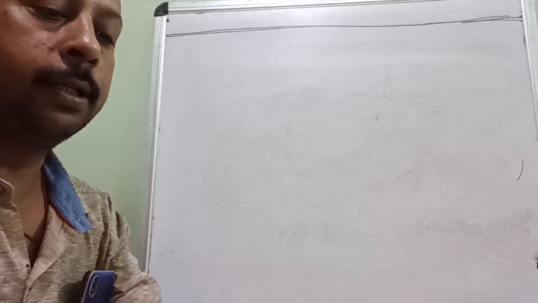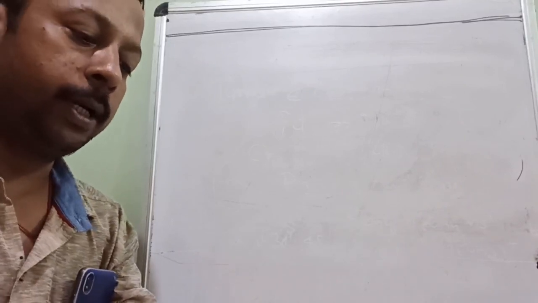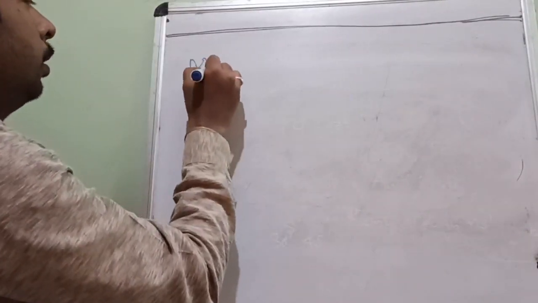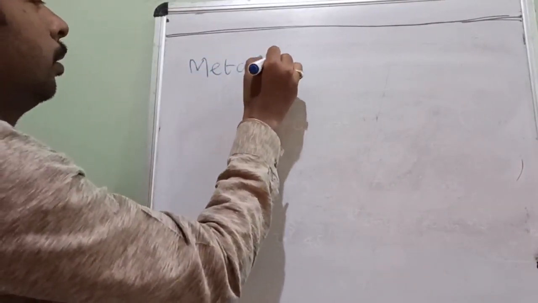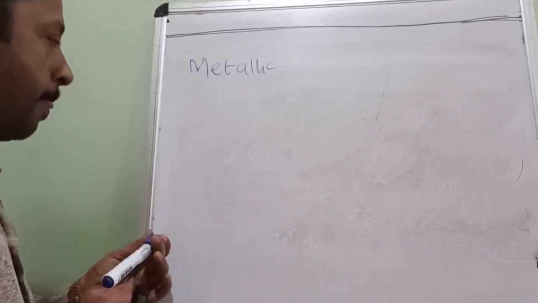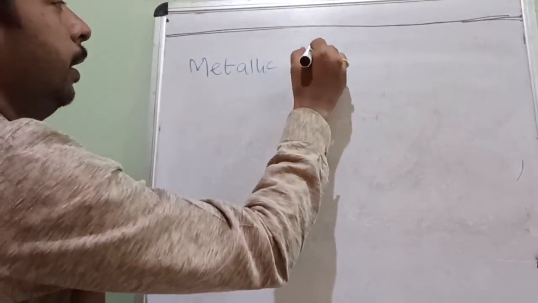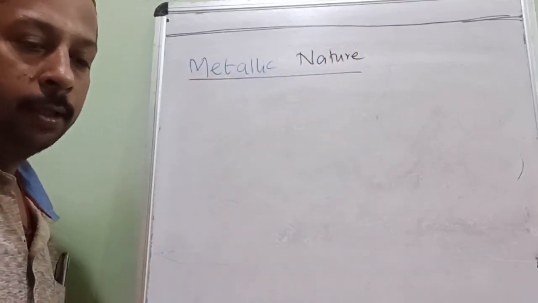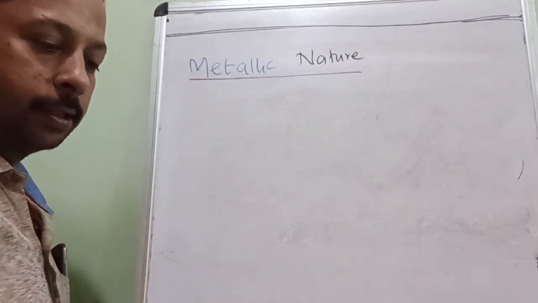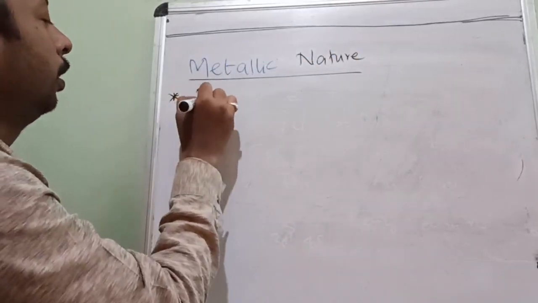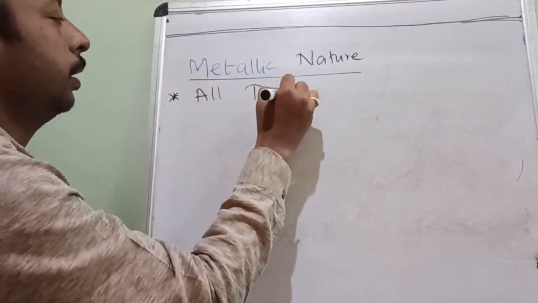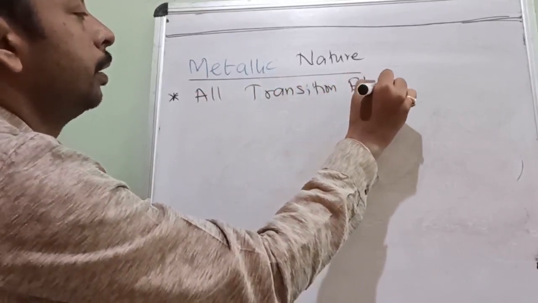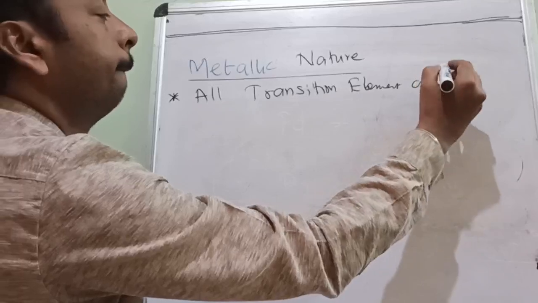Next we will start with the topic metallic nature. Point-wise we will study so that you can get direct answers. First one: all transition elements are metals.